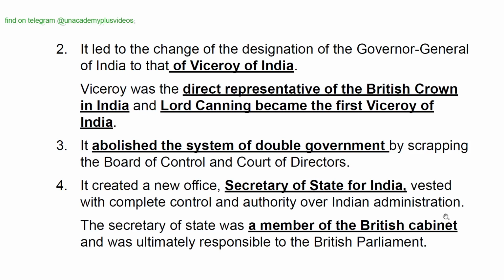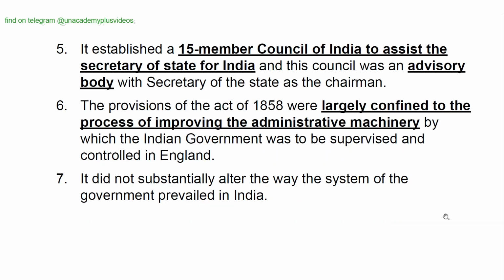It abolished the system of double government by scrapping the Board of Control and Court of Directors. It created a new office, that is Secretary of State for India, vested with complete control and authority over Indian administration. The Secretary of State was a member of the British Cabinet and was ultimately responsible to the British Parliament. It established a 15-member Council of India to assist the Secretary of State for India, and this council was an advisory body with the Secretary of State as the chairman.